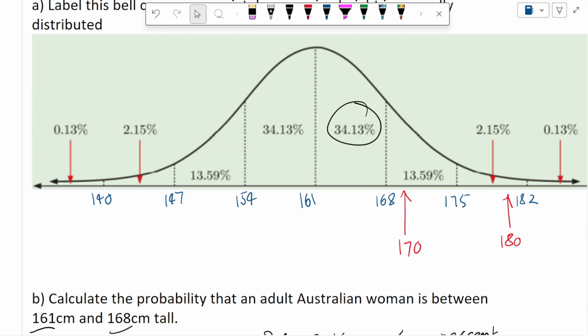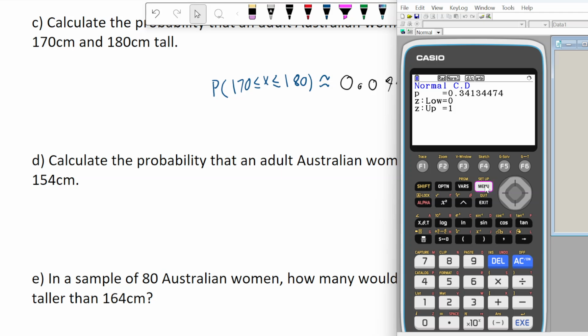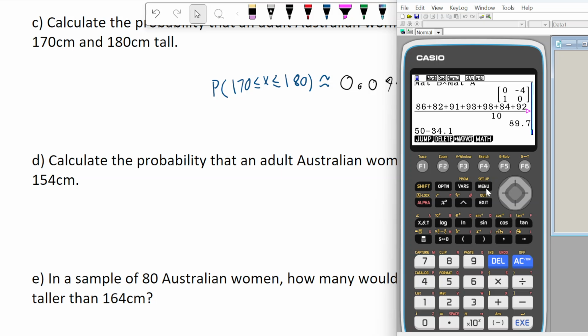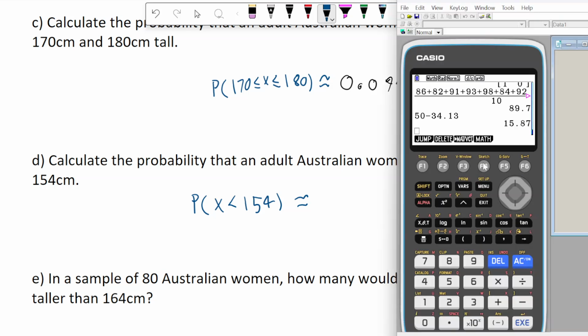Or we could sort of imagine that it's 50% to the left here. So it's 50 take 34.13. If we want, we can actually work that out. So we'll just go into normal calculator, 50 take 34.13. So the probability that x is less than 154. The question says shorter than, so we're going to use a strict less than sign, but it doesn't really matter because the probability you're exactly 154 centimeters is actually 0. So we're just going to work that out,